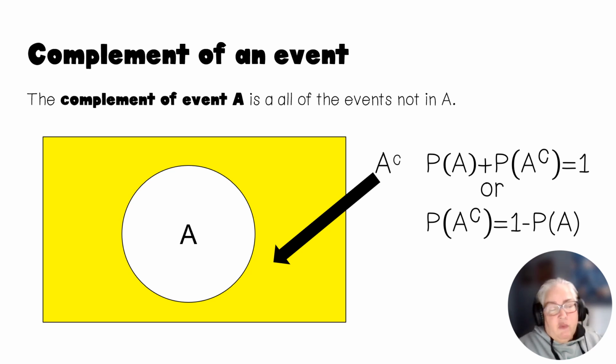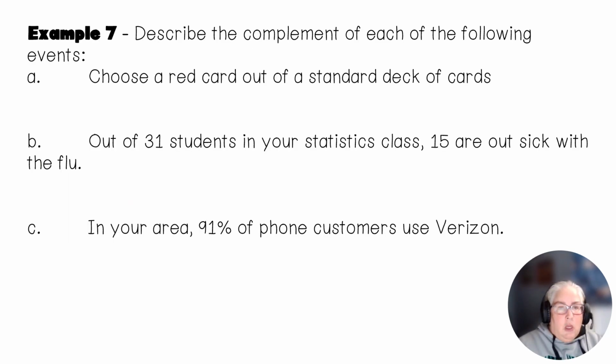So the way that you kind of rearrange this formula is that you get the complement is 1 minus the probability of the event. So if all of this has to add up to be 1, then the white part is one thing, the yellow part is one thing, has to add up to be 1. So probability of the complement again would be 1 minus the probability of the event.